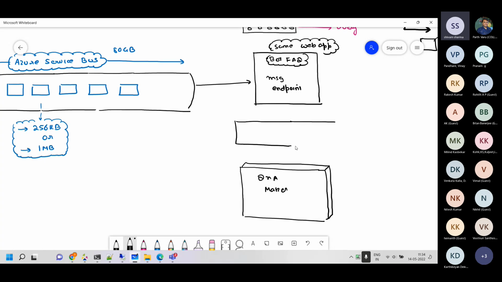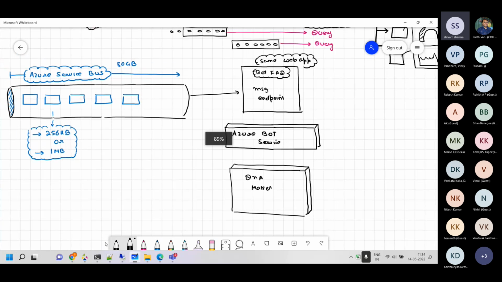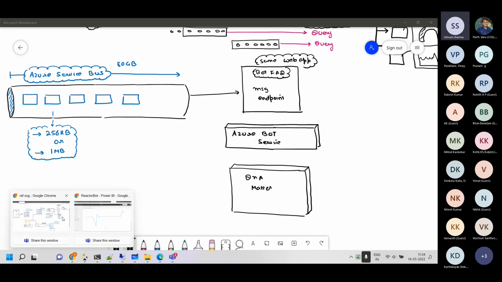So what I have done is I have deployed an Azure bot service here. This box is representing Azure bot services. And behind the bot service, we have the Q&A maker. So there are two functionalities. I just want to clarify my diagram, as it looks slightly difficult to understand right now.